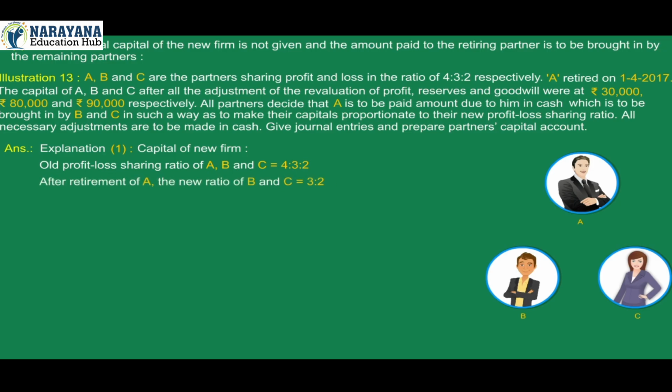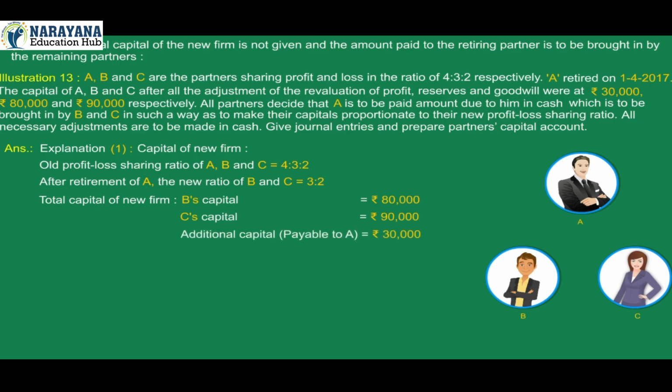After retirement of A, the new ratio of B and C is 3:2. Total capital of new firm: B's capital rupees 80,000, C's capital rupees 90,000, additional capital that is payable to A rupees 30,000. Total capital of new firm is rupees 2 lakh.